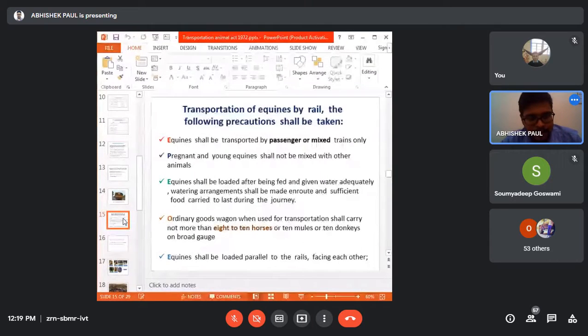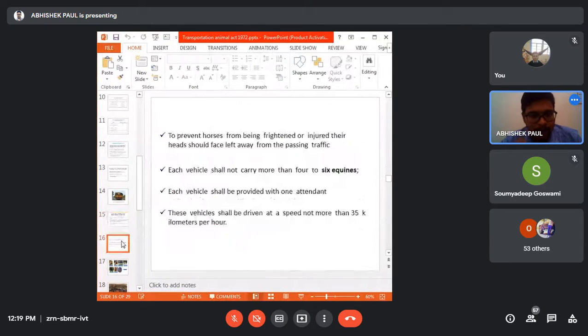Next is the number of equines, if anyone is carrying equines in a vehicle, either a truck or some other vehicle. The number is like the cattle: 6 equines can be transported in one vehicle. Each vehicle shall be provided with 1 attendant; that is a must.